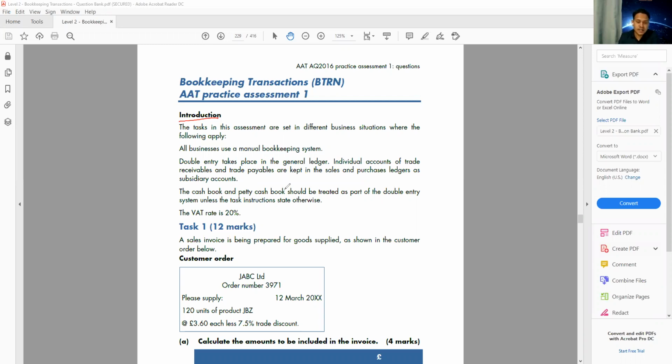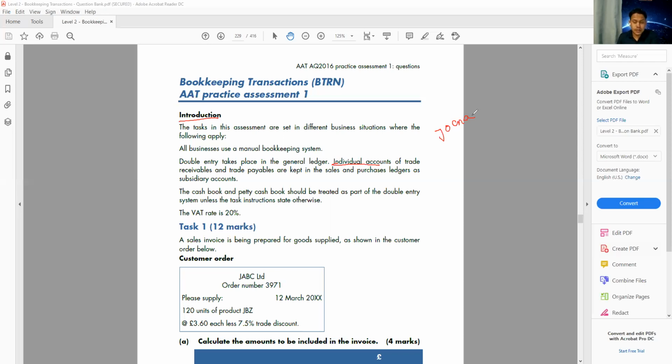So they said individual account. We have two types of account: one is the individual account, and one is the total balance. When I say individual account, I'm talking about one single supplier or one individual customer. For example, let's say I have a customer named Zoana.